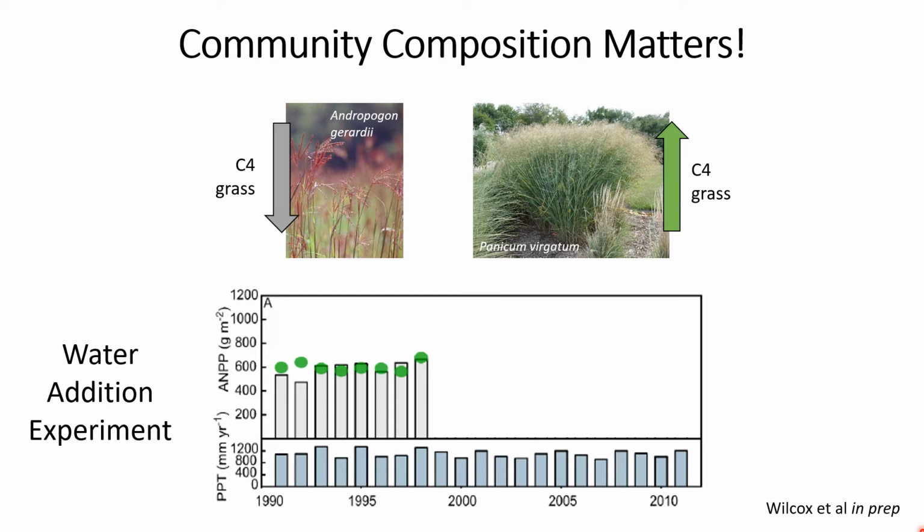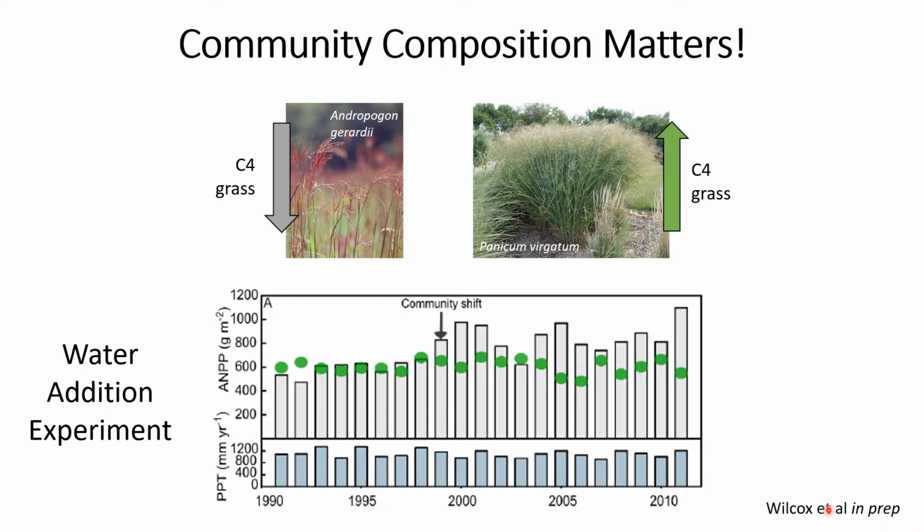And after this community change, we see that our process-based ecosystem model is really poorly able to predict productivity in the majority of years in these plots. And so thinking about that switch in the identity of the dominant species, or the community composition in this case, really matters for our ability to predict the functioning of this system with increasing water availability.